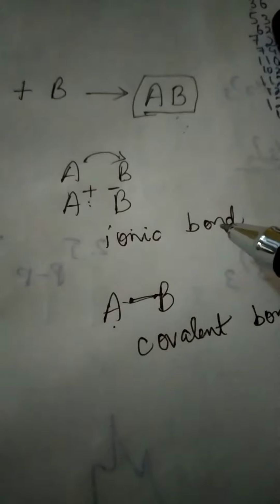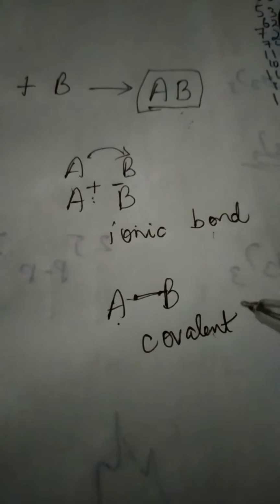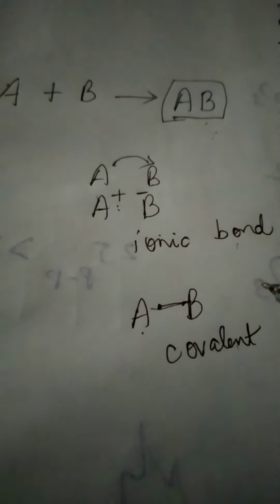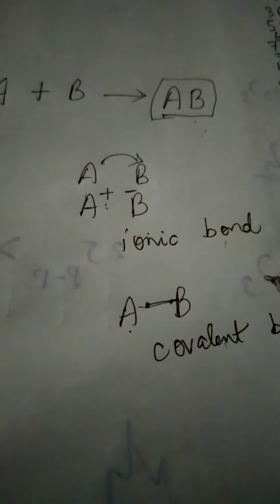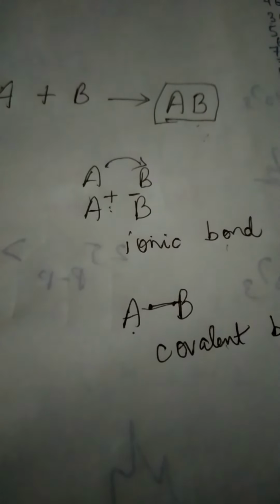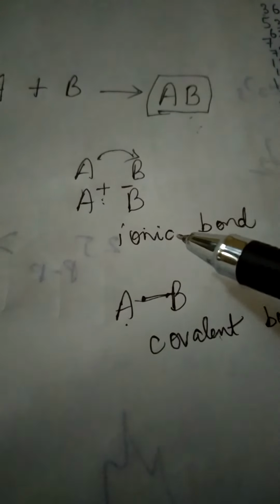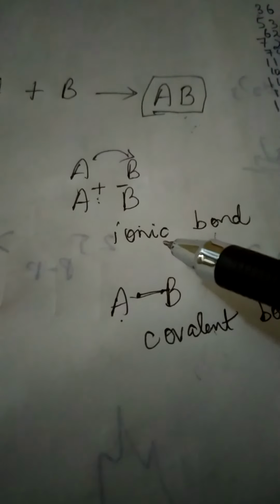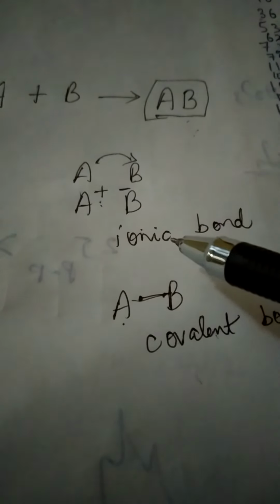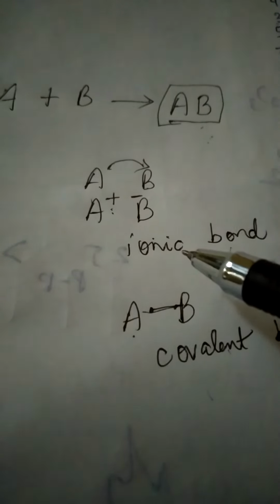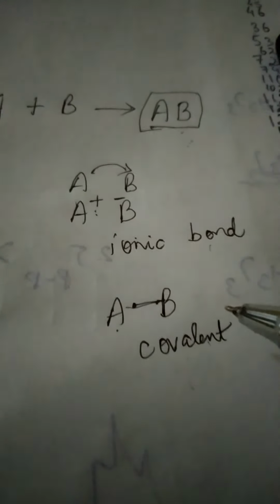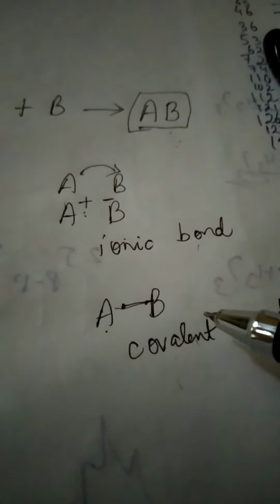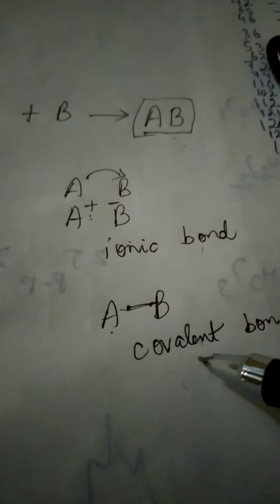So in our chemistry, you have the ionic bond, you have the covalent bond. In due course of time, you will also learn about hydrogen bonding, van der Waals bonds, coordinate covalent bond, etc. But for your preliminary starting, I have just introduced you to the words ionic and covalent bonding. Why? Because in class 10 you have read about ionic bonds. Sodium chloride is an example of an ionic molecule, magnesium chloride, calcium chloride, etc. And covalent bonding I have explained because the molecules hydrogen, nitrogen, oxygen, ammonia, etc., have covalent bonding in